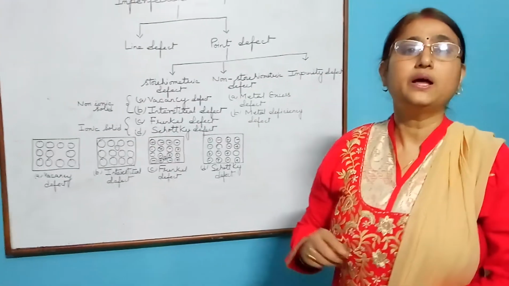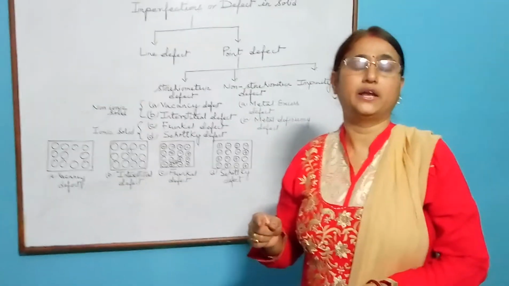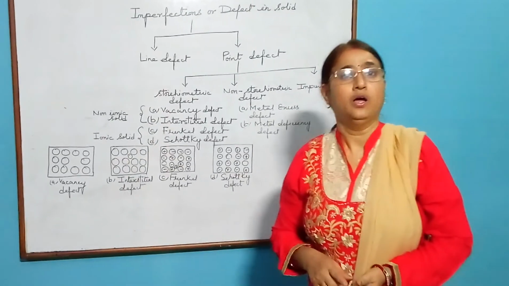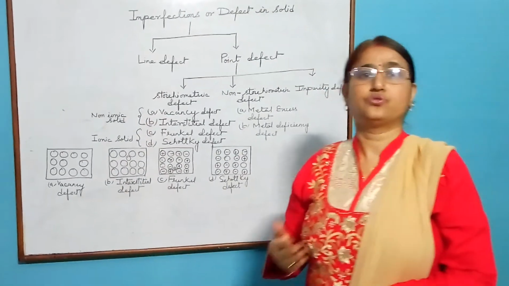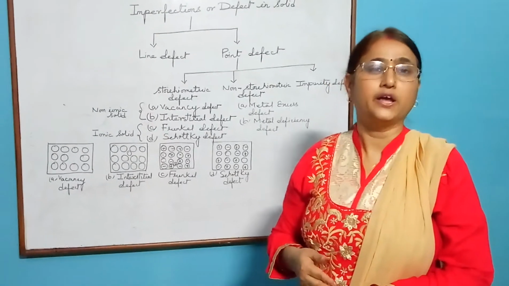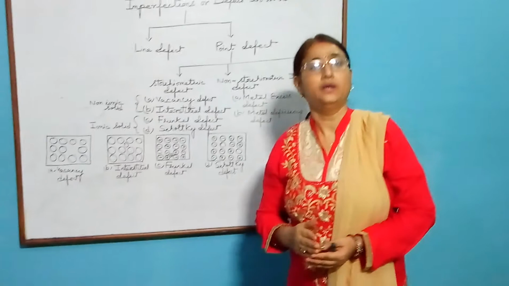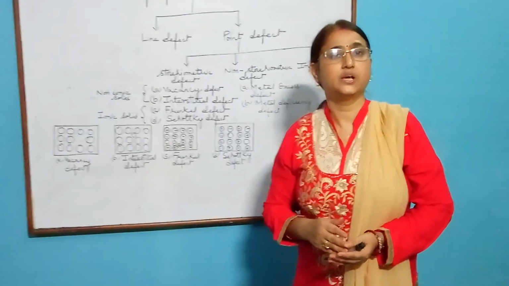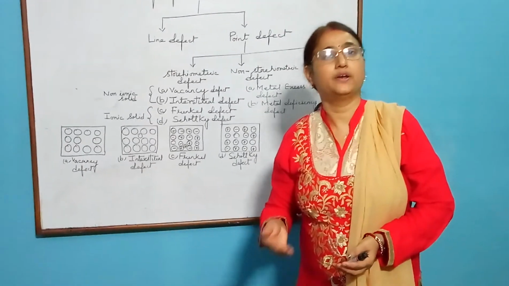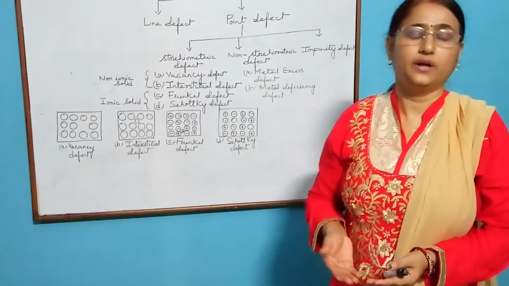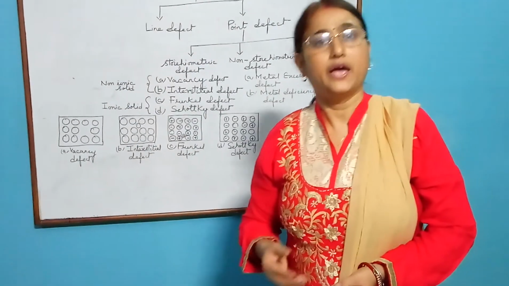Then some of the lattice sites of sodium ions are replaced by strontium ions during solidification, and one strontium ion will replace two sodium ions. Then one site will be occupied by the strontium ion and the other site will remain vacant. Due to such a defect, vacancy may arise.